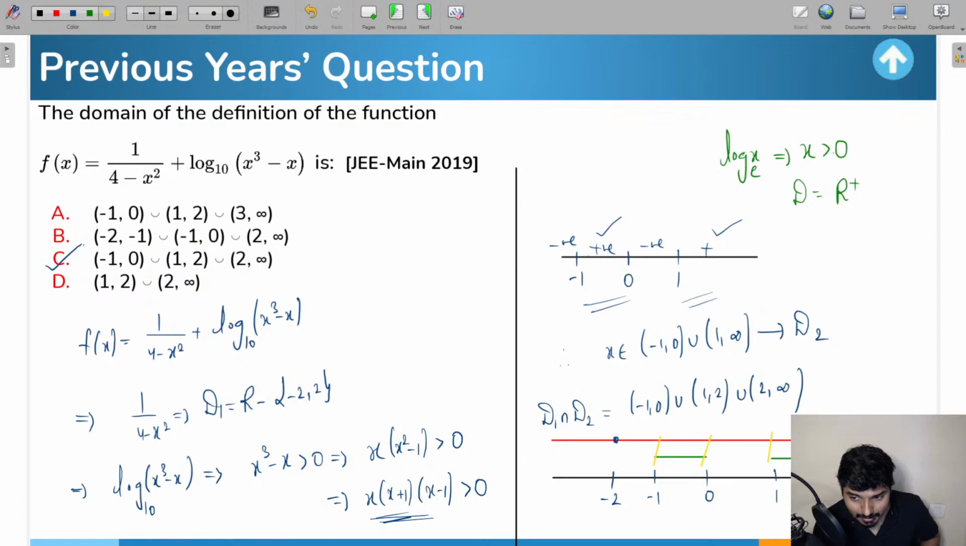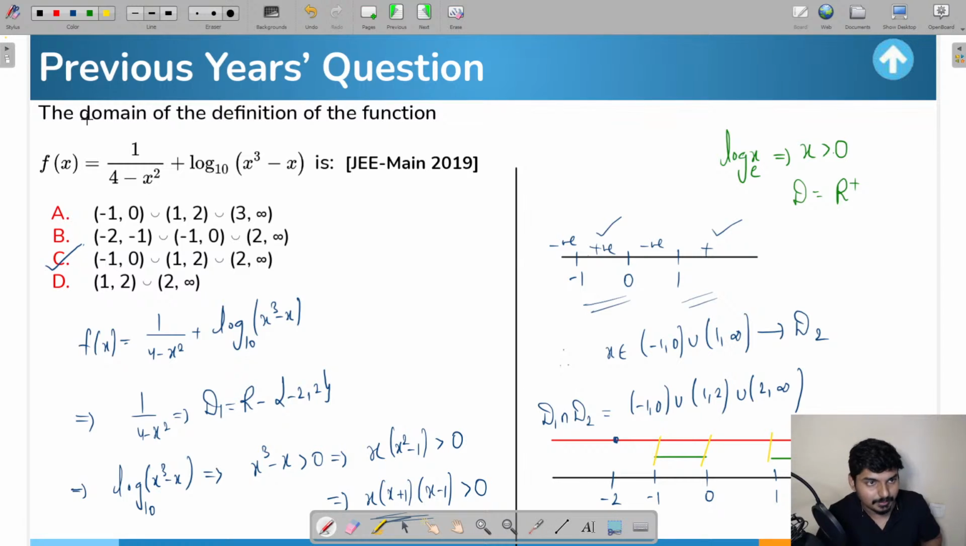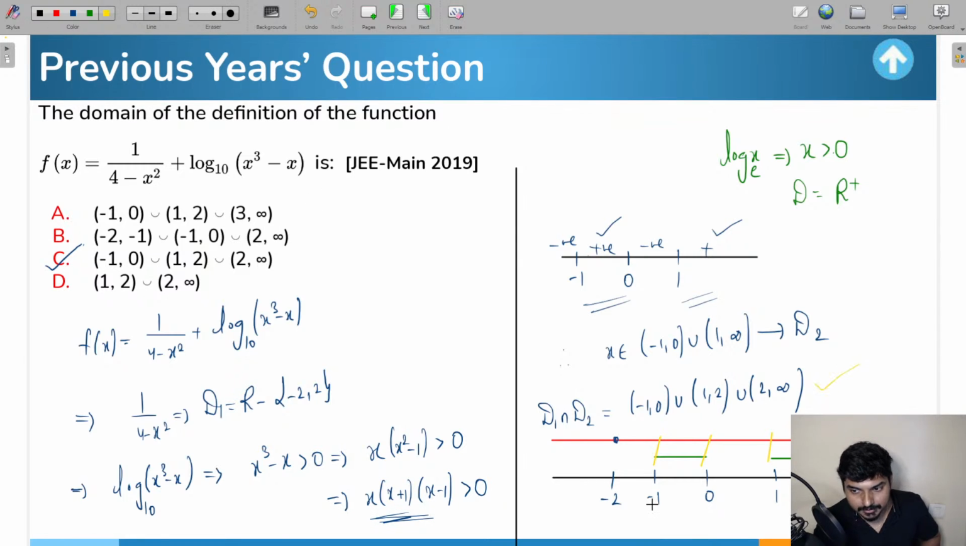But the thing is आपको 2 को exclude करना पड़ेगा. तो इसके लिए मैंने यहाँ पे क्या लिखा है, -1 to 0 union 1 to 2 union 2 to infinity, which is indicating that between 1 to infinity we are basically removing this particular number 2. तो ये होगा आपका solution.